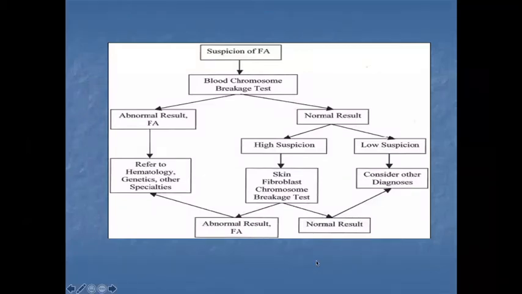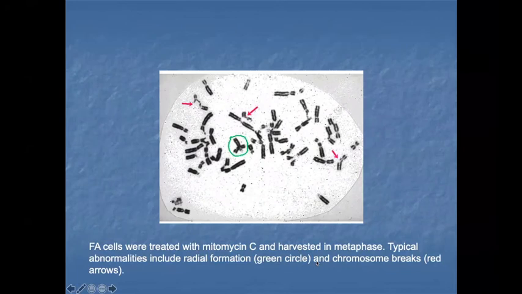Okay, see in this picture, what happened in this Fanconi anemia patient? There are chromosomal breaks, the red arrow. The figure is visible. The red arrow is showing chromosomal breaks, okay? And the green circle is showing radial formation. The broken chromosomes fuse to each other and form a radial formation, okay?